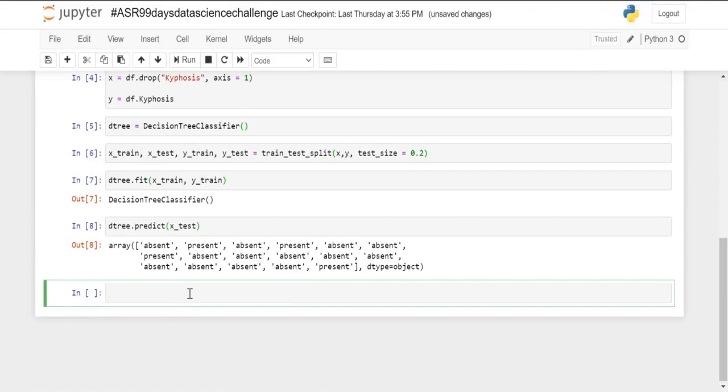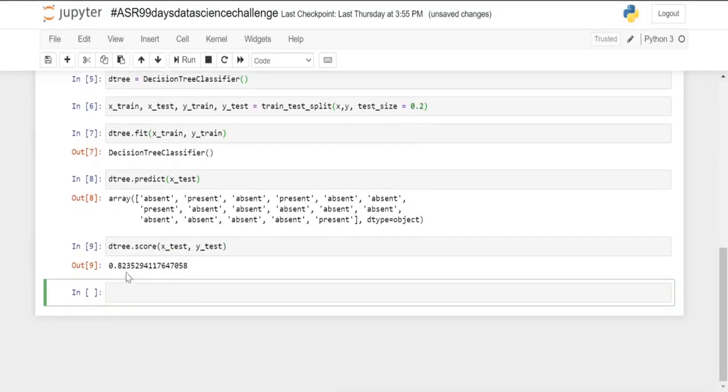Now let's look at the accuracy score. In order to do that, we use the function score. d3.score, in which I will pass my X_test and y_test, and let's run. Here it turns out to be 0.82, so that is 82% accurate.